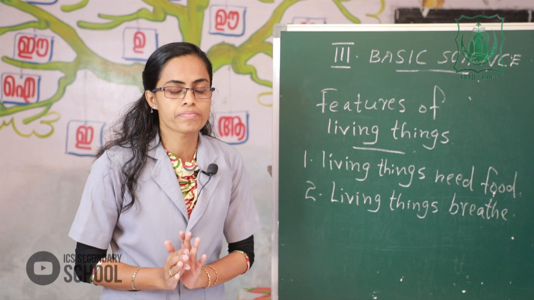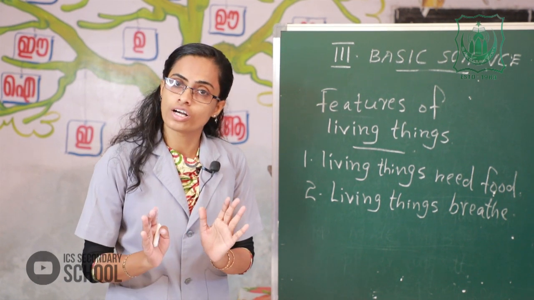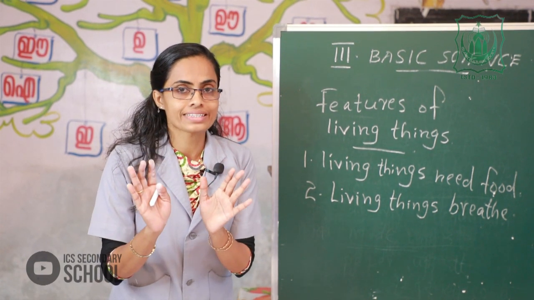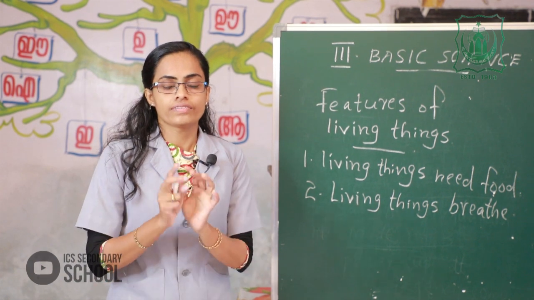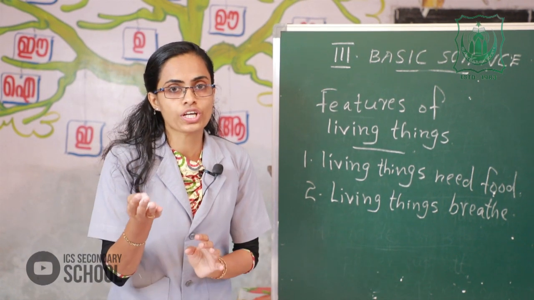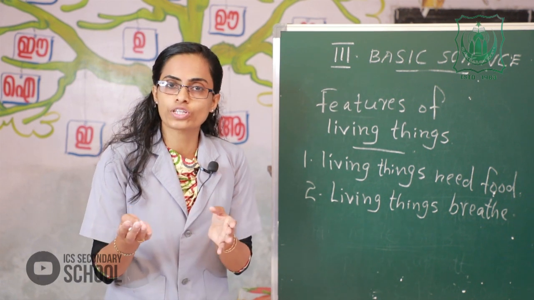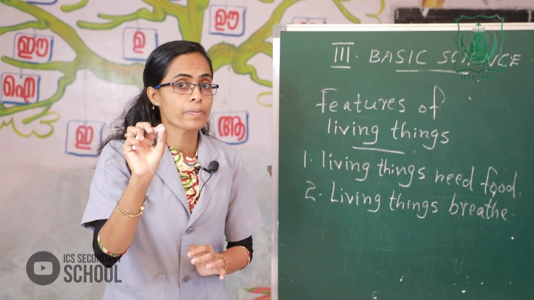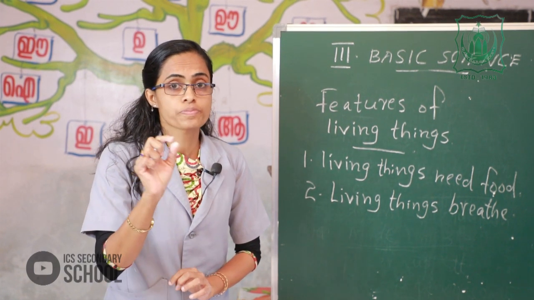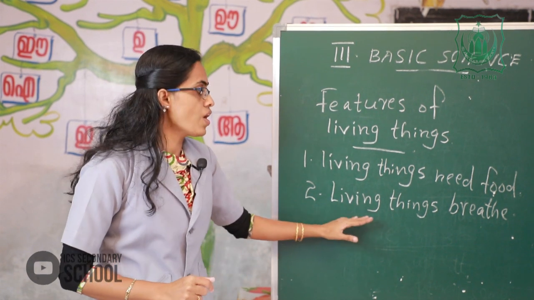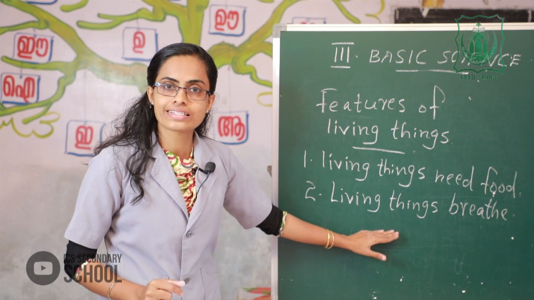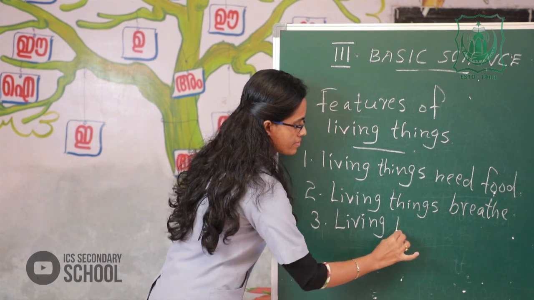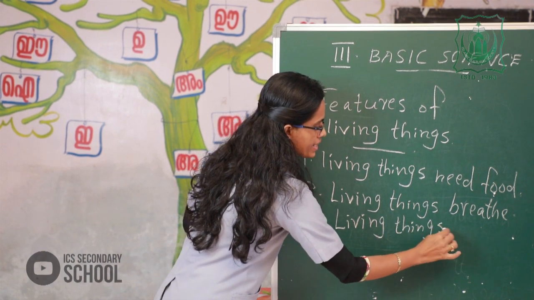We breathe through our nose. Plants breathe through tiny openings called stomata. Fish breathe through gills, and insects breathe through tiny openings on their body surface, called spiracles. Now all living things breathe. And the third one, living things move.